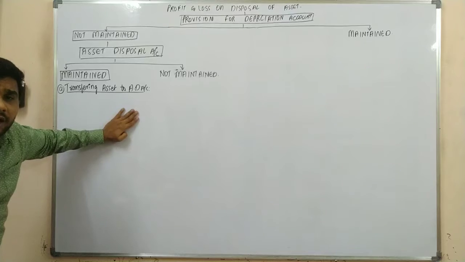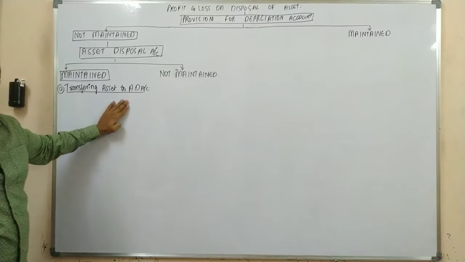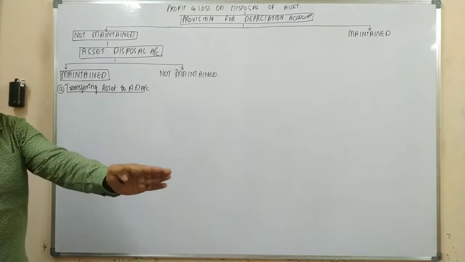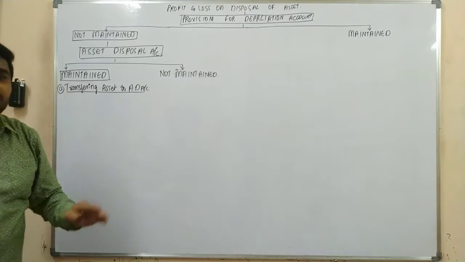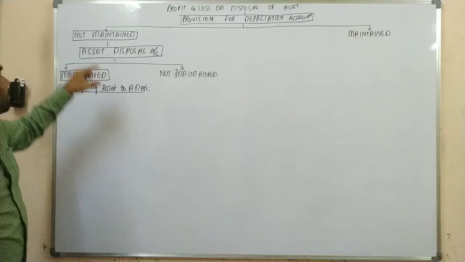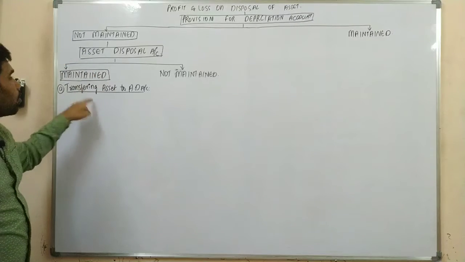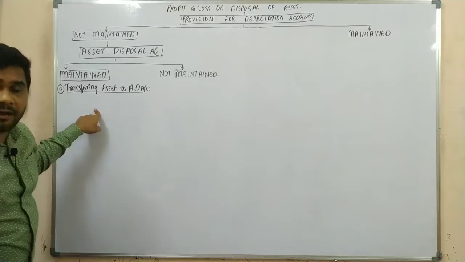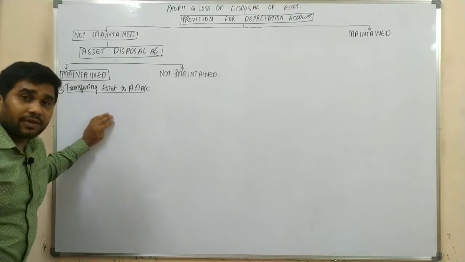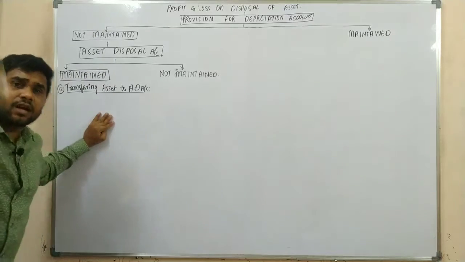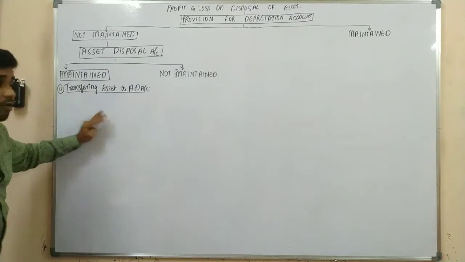Why are we transferring, sir? Because in the year of sale, as we want to know the profit or loss on the sale of asset, for that particular purpose we are having a particular account. That is the reason we are closing the asset in the year of sale and transferring the asset account to that particular account.